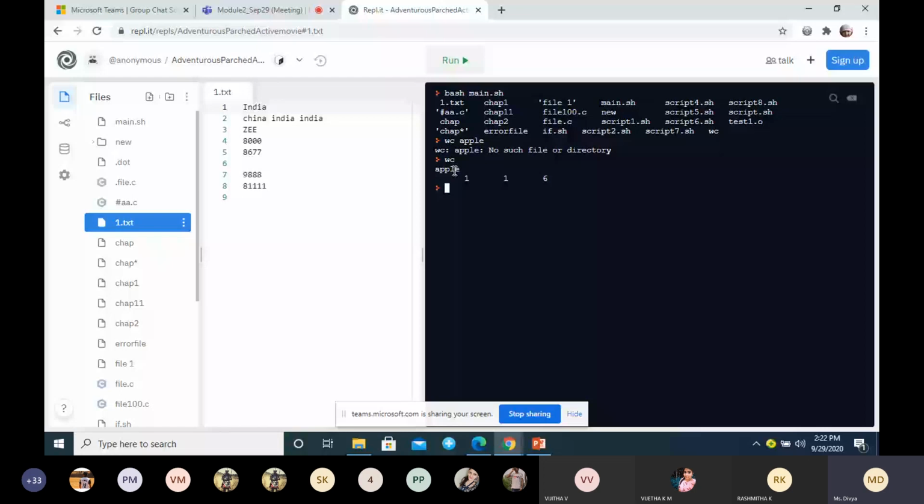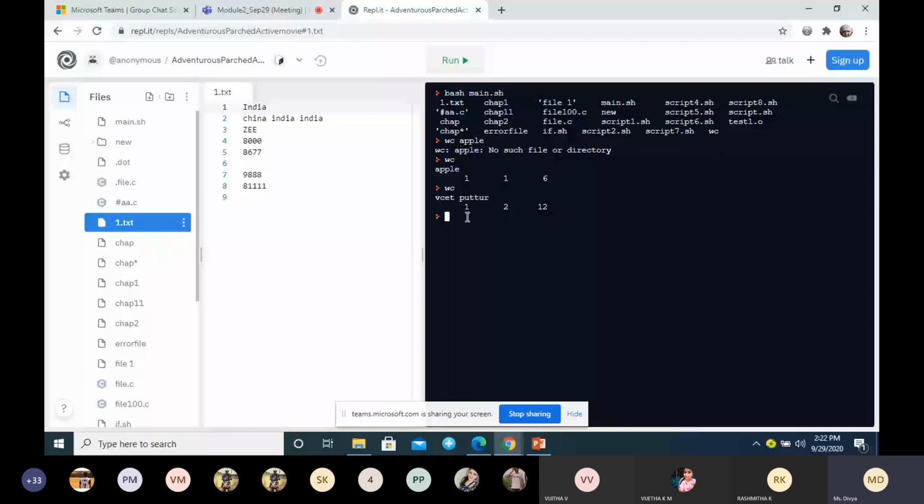So to give one more example, wc, TCP Puttur. Now there is one line, 2 words and 12 characters. So we are giving the input directly through the keyboard to the terminal. So this is the one way of giving the input.